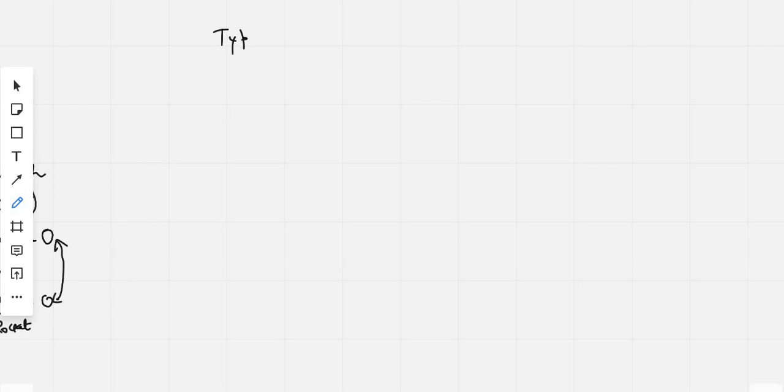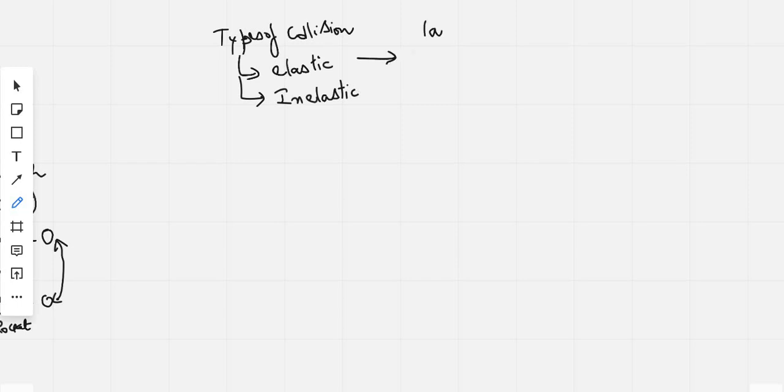There are two types of collisions. One is called elastic collision, and the second one is called inelastic collision. So in elastic collision, two laws are applicable.